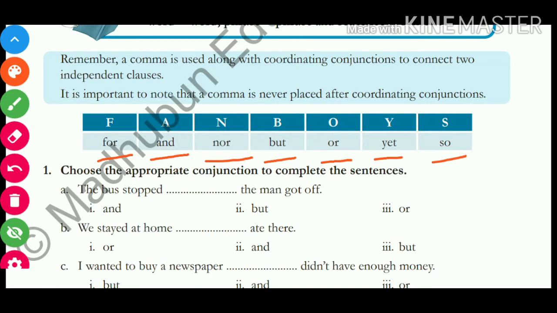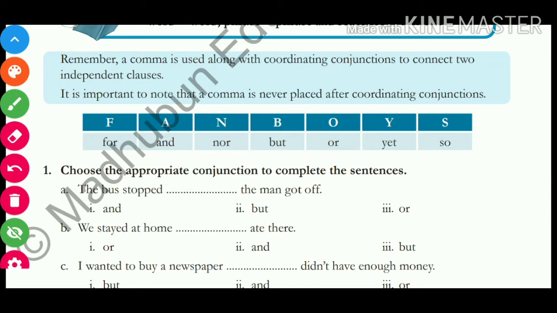And since you must have read what coordinating and correlative conjunctions are in your previous classes, okay, so remember, in coordinating conjunctions we join two similar kinds of verbs, similar kinds of phrases or same kinds of sentences, wherein the topic of talking, the topic of explanation is the same.